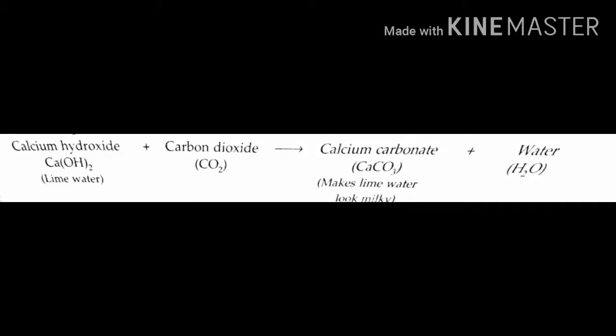So calcium hydroxide reacts with carbon dioxide to produce a white solid substance called calcium carbonate. It makes the lime water look milky and produces water. This is also a chemical change because it produces a new substance and is an irreversible reaction.